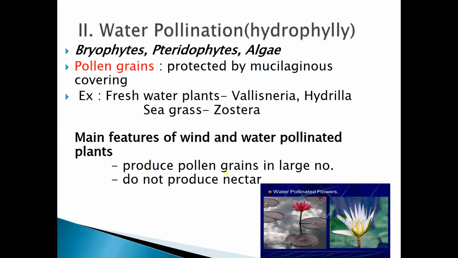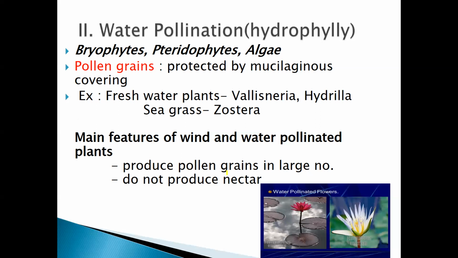Water pollination is also known as hydrophily. Examples are bryophytes, Marchantia, Riccia; pteridophytes, different types of ferns like Pteris vittata; and algae. Algae is an example.